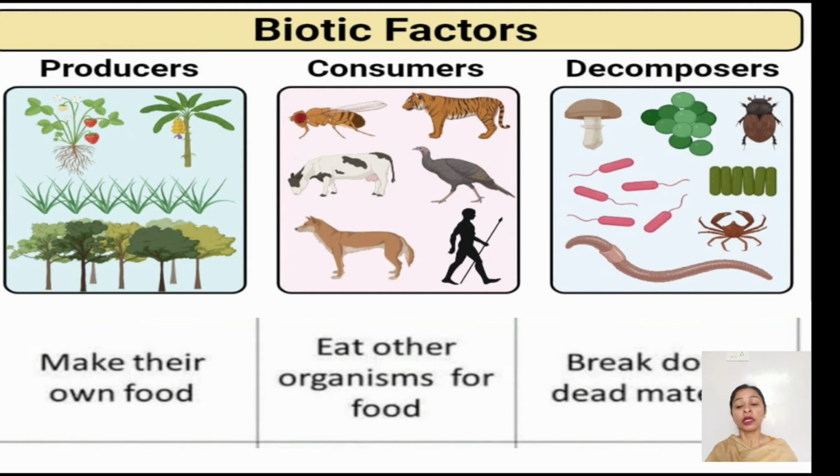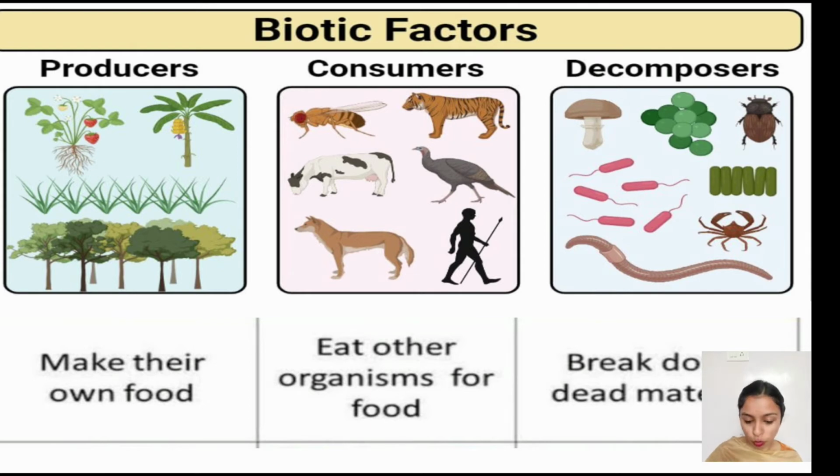Thus, your non-green plants as well as your animals depend on these producers for food. See, only green plants can synthesize their food because they have the pigment called chlorophyll, and this chlorophyll helps in absorbing sunlight. Yes, sunlight is also important. And what is sunlight? Sunlight is the abiotic component of the habitat. Yes, we have talked about this.